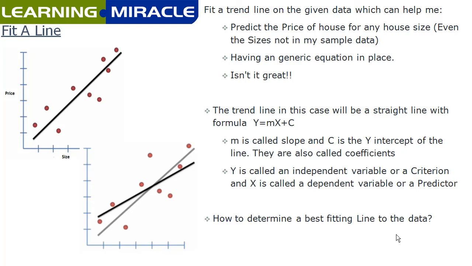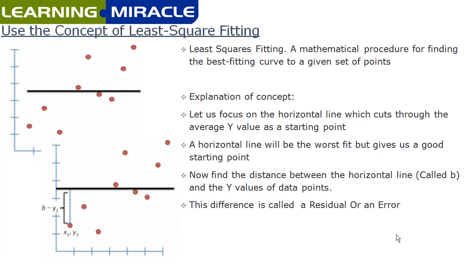So how do you know that this is the best fitting line which is helping us to predict the best value of the price? So we will use the concept of least square fitting, which will come in very handy here. Least square fitting is a mathematical procedure for finding the best fitting line or curve to a given set of points. So to find the least square fitting or the best fitting line, we will start with first fitting the worst line to the data. And how do you have the line of worst fit?